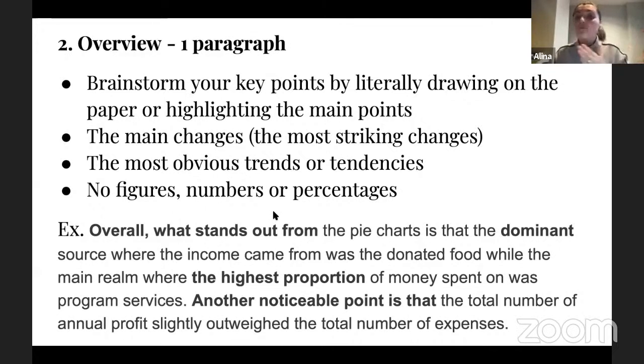Overall, what stands out from... it's a great transition structure. First of all, it gives you many words in case you're struggling with describing analytical information, in order to reach at least 150 words, as I mentioned in the beginning of the session. Second of all, it's a great structure which shows that now you're going to get into your summary. You want to summarize some sort of information, okay?